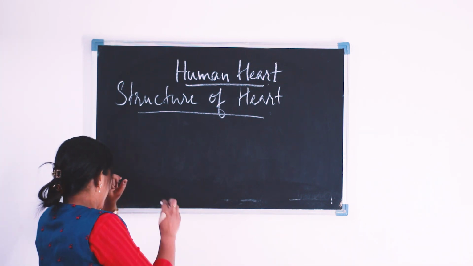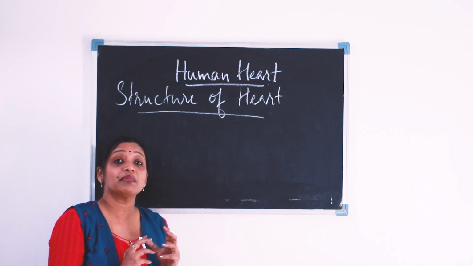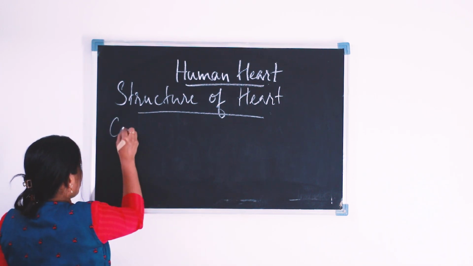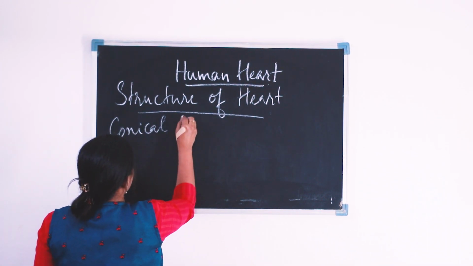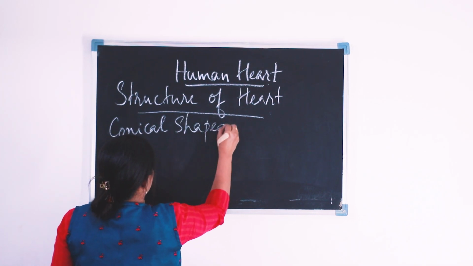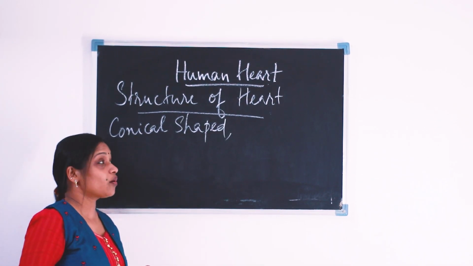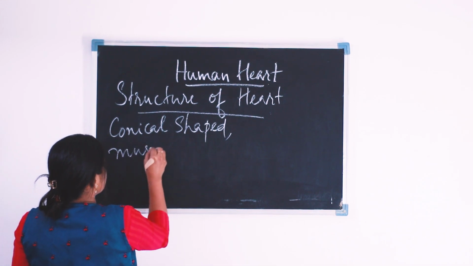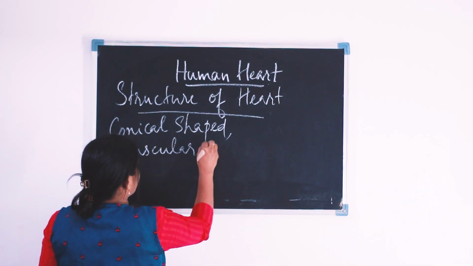Heart is a conical shaped muscular organ. It is conical in shape and it is a muscular organ.